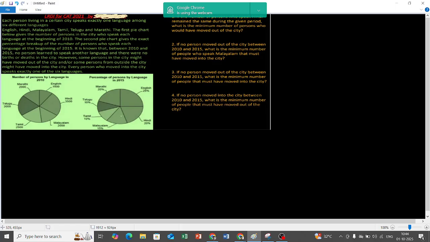However, some persons in the city might have moved out of the city, and some persons from outside the city might have moved into the city. Each person who moved into the city speaks exactly one of the 6 languages. So what does it mean? That means if there is a new person who moved into the city, then that person speaks exactly one of the 6 languages.